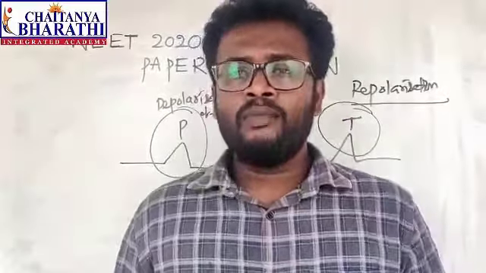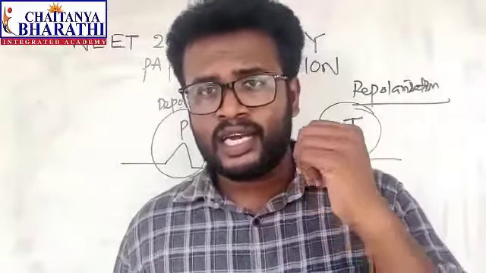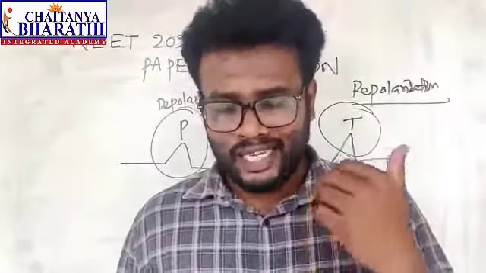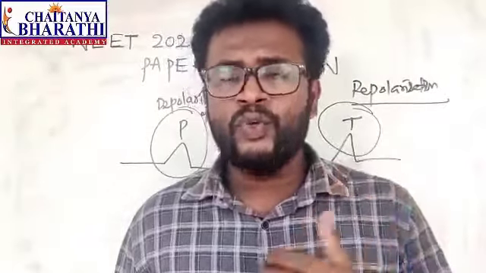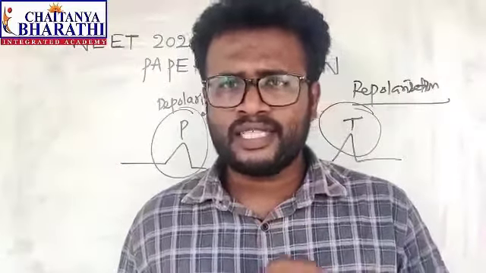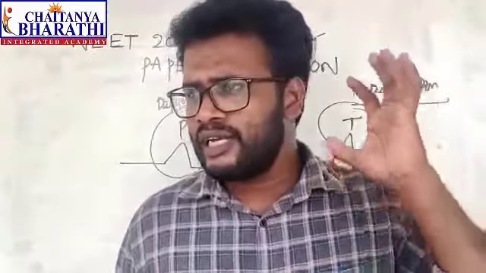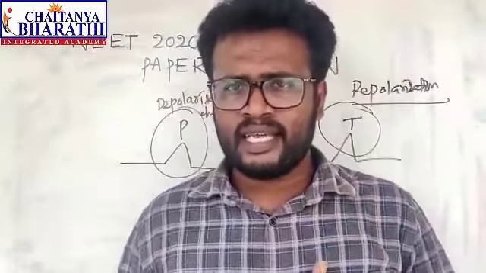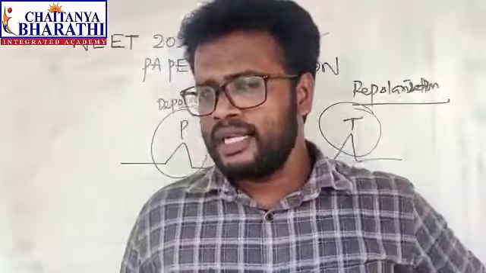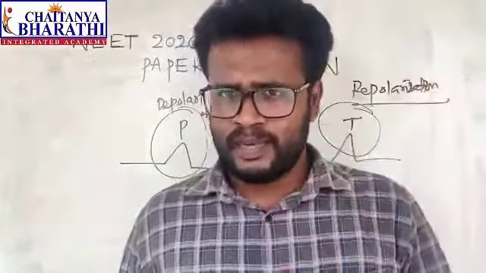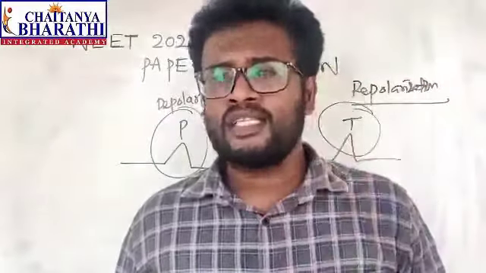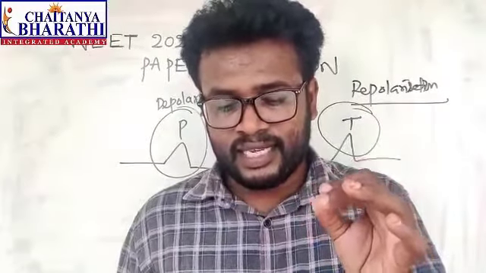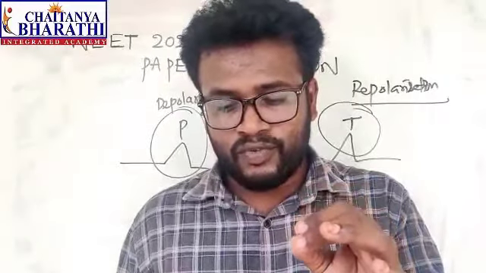And next, one more question is given from structural organization in animals, that is the cockroach. If the head of the cockroach is removed, it may live for a few days. What is the reason? In the cockroach there are three regions: head, thorax and abdomen. From the head to the abdominal region, the nervous system is present. The options: the head holds one third part of the nervous system, while the rest is situated along the dorsal part of its body.